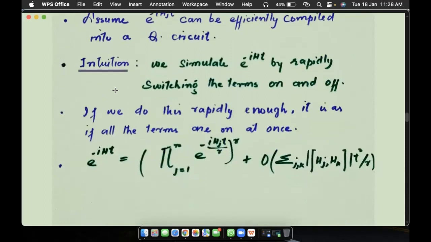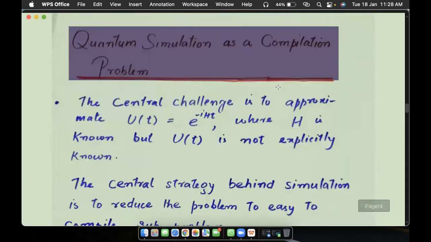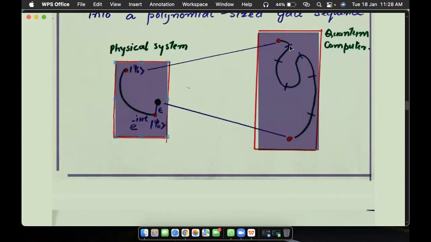So what is our intuition in this? We would be interested in simulating this Hamiltonian by this evolution operator by rapidly switching the terms on and off. What does that mean, on and off? For example, I would go back to the previous slides. Our problem was this whole Hamiltonian, and we break it down into sub-Hamiltonians like this. Once we simulate one particular Hamiltonian, it will be on, and all the other Hamiltonians will be off by gate operations.